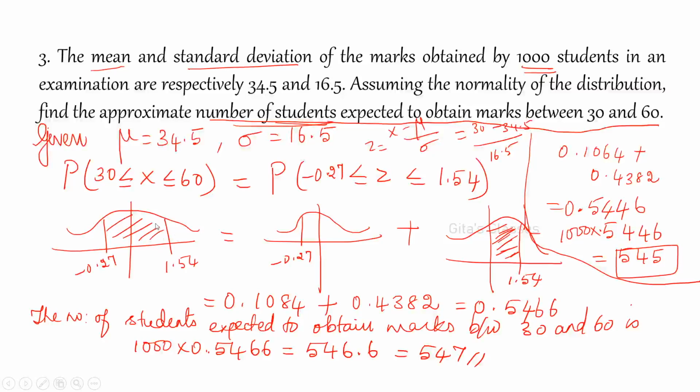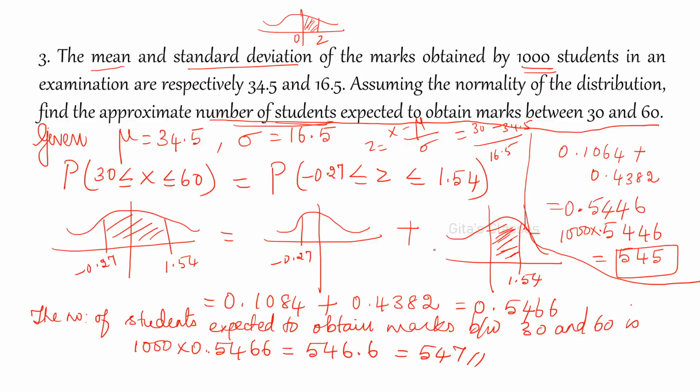And here I have explained it from the table value. The same thing you can do with the calculator also. Because it is 1000, this is the area, and everything should be expressed in terms of 0 to z. If you want to use the table, then every region should be expressed in terms of this area, 0 to z. Then only you can use the table. Then accordingly you have to write the values, and the same thing can be done with the calculator also.